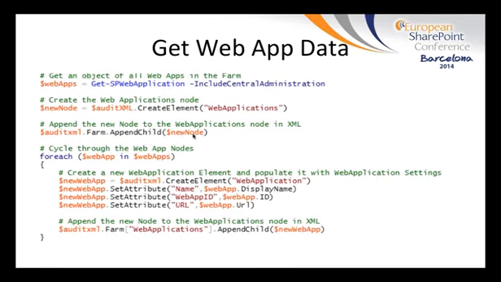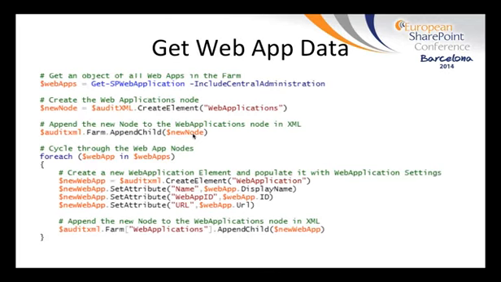So the next phase will be to actually loop through the web app collection and write the properties of each web application to the XML. Again, we do this by creating a new element or node for each web application and setting attributes on that element. And then lastly, we call the appendChild method once again, this time on the web applications node, and one by one insert each new web application element.